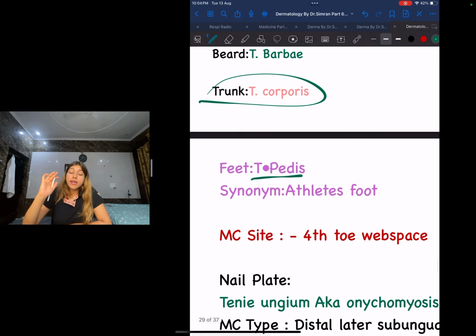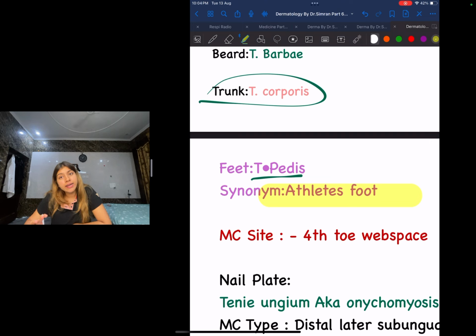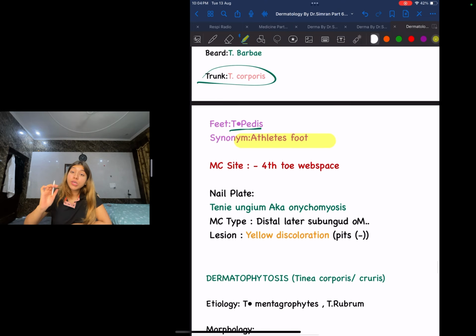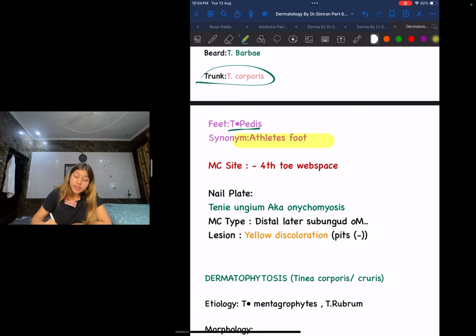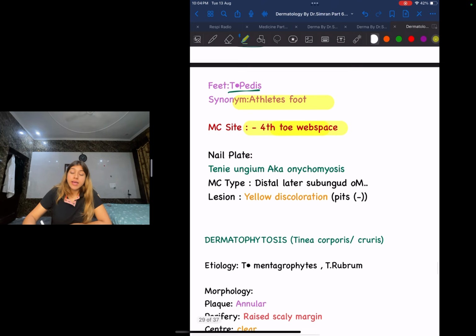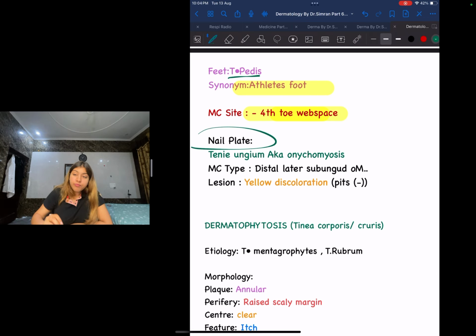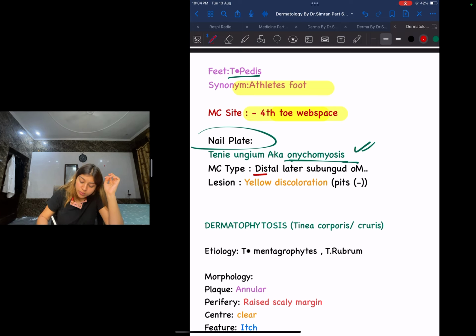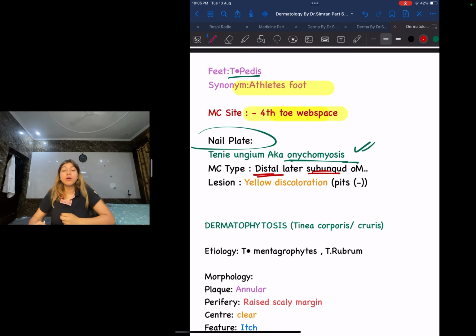Tinea pedis guys is also called athlete's foot. Why athlete's foot? Because athletes, they work out, so they sweat a lot. So that is why they have been given the name of athlete's foot. What is going to be the most common site? The most common site guys is going to be the fourth toe web space. Next guys, what is the fungal infection of the nail? It is called Tinea unguium, also called onychomycosis. If they ask you what is the most common onychomycosis guys, it is going to be the distal subungual onychomycosis.